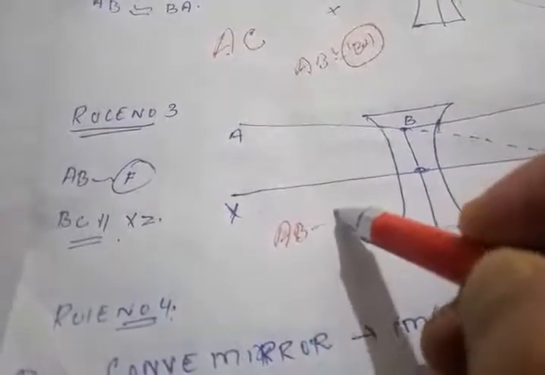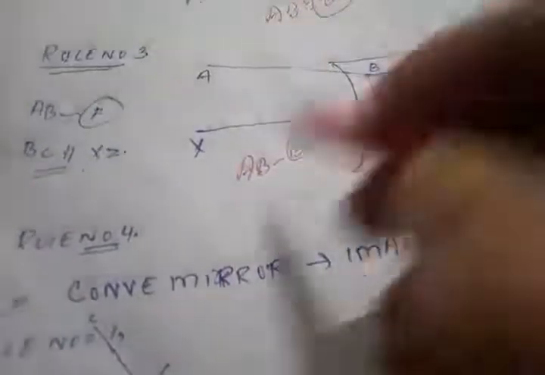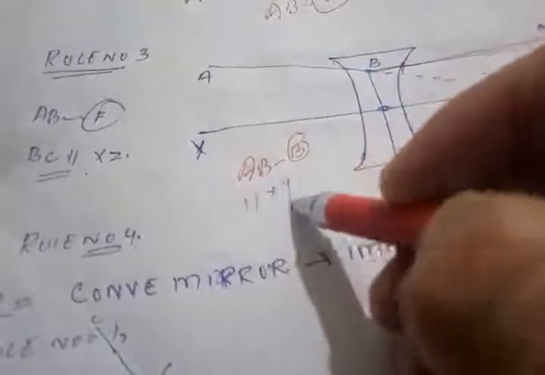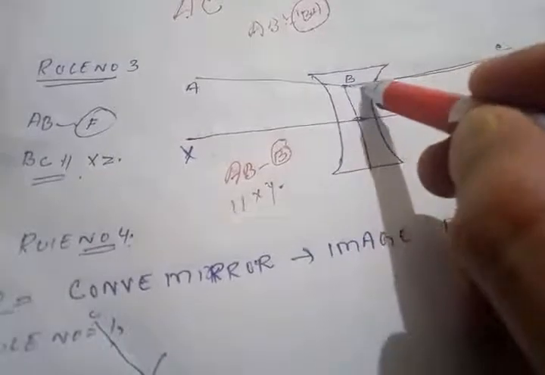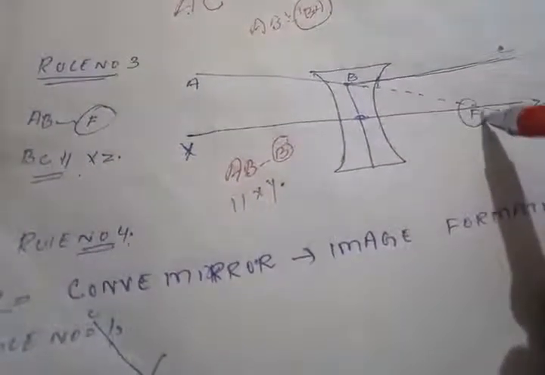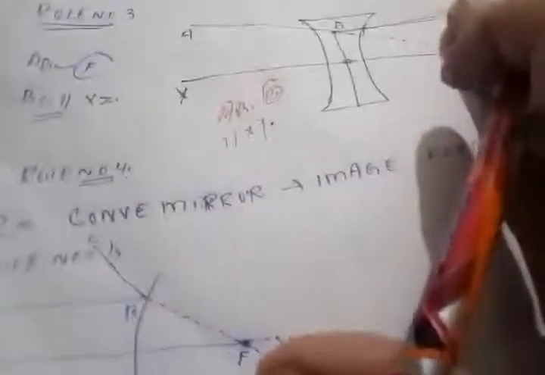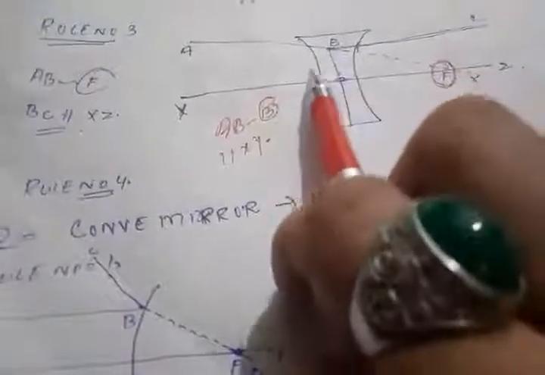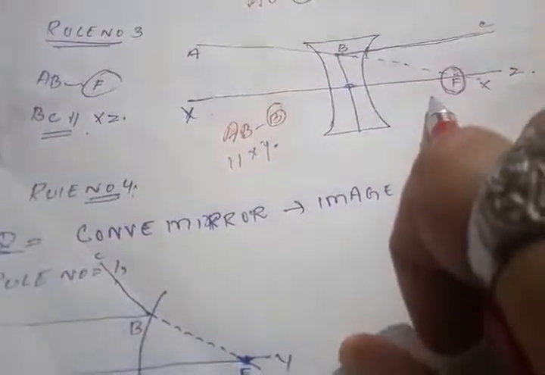After striking at point B, it is refracted and becomes parallel to the principal axis, that is axis XY. And it seems that this ray of light appears to cross from the focus point that I made you understand in the first rule. So you have to remember here that after refraction, the ray of light becomes parallel to our principal axis.